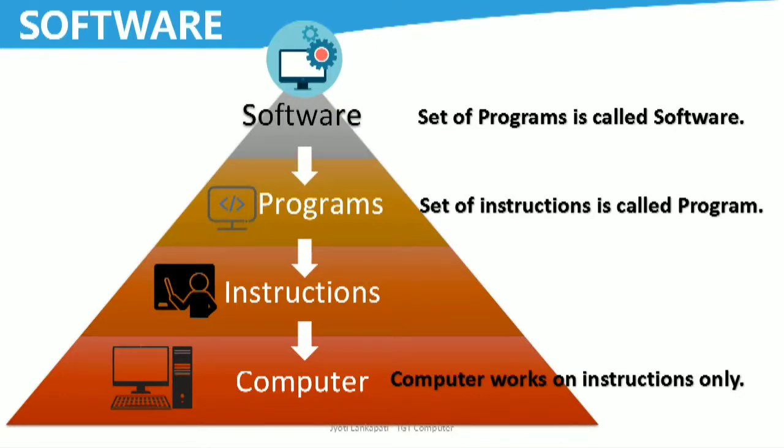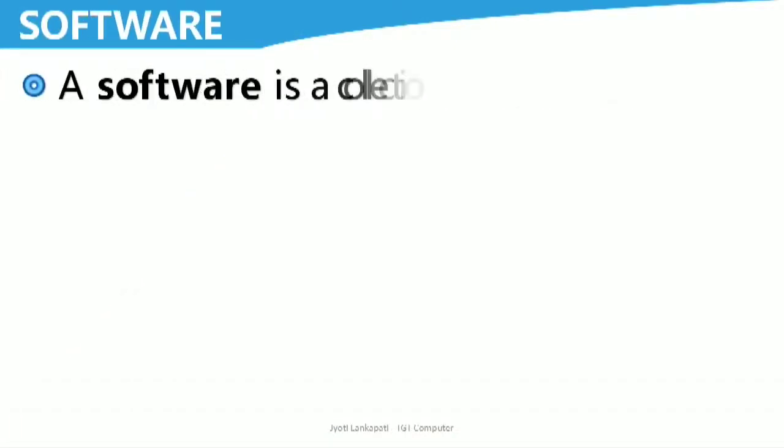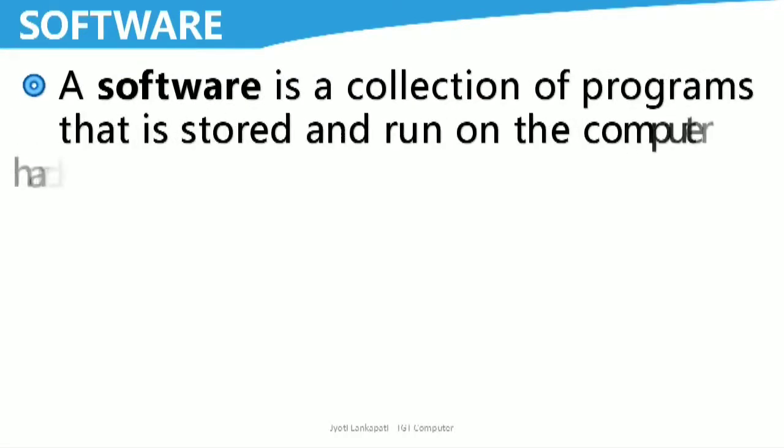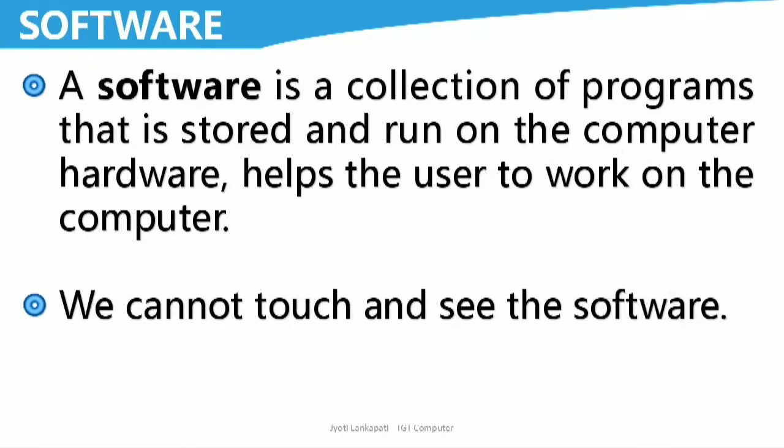And then this set of programs will be called software. So, remember, what is software? Software is a set of programs. And what is instruction? The computer works on the instruction. Now let's see the definition. A software is a collection of programs that is stored and run on the computer hardware. Helps the user to work on the computer. We cannot touch and see the software. So softwares are those part of the computer system that we cannot touch and we cannot see.